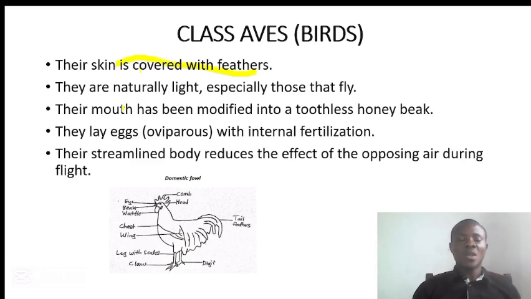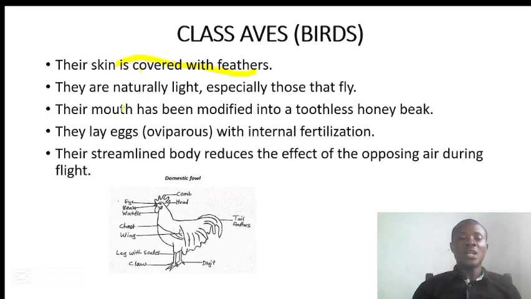Those that can fly are lightweight, and those that cannot fly are heavyweight when you compare the two. In some cases, we ask students to give adaptations of birds for flight. One, they have a toothless beak which reduces their weight. Two, they have feathers for flight.